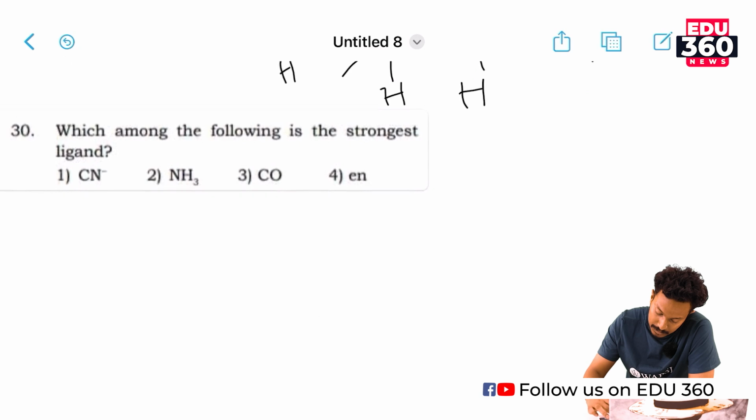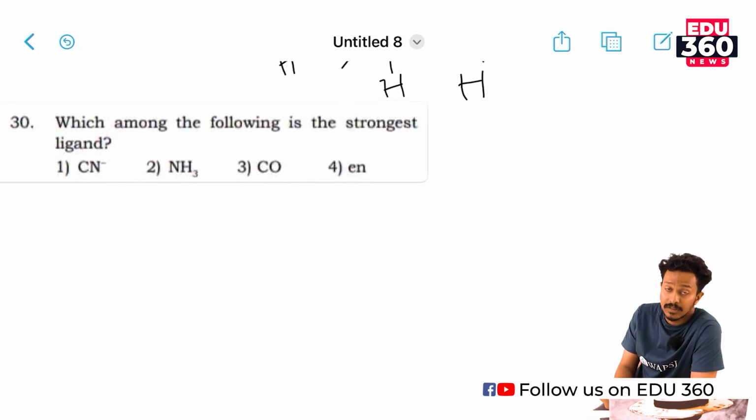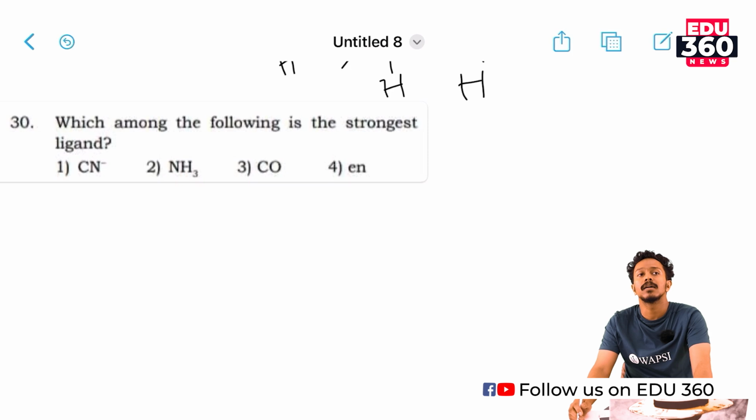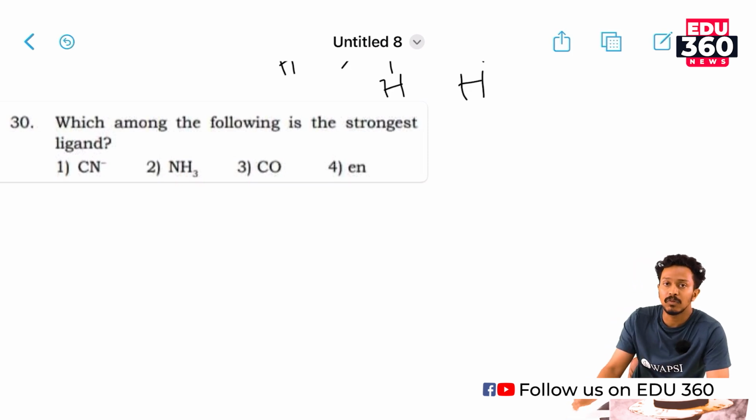Moving on to our next question. Which among the following is the strongest ligand? This question can be explained by the spectrochemical series that we have studied earlier in the coordination chemistry chapter. You have to be familiar with this series. In this series, the strongest ligand is carbon monoxide.